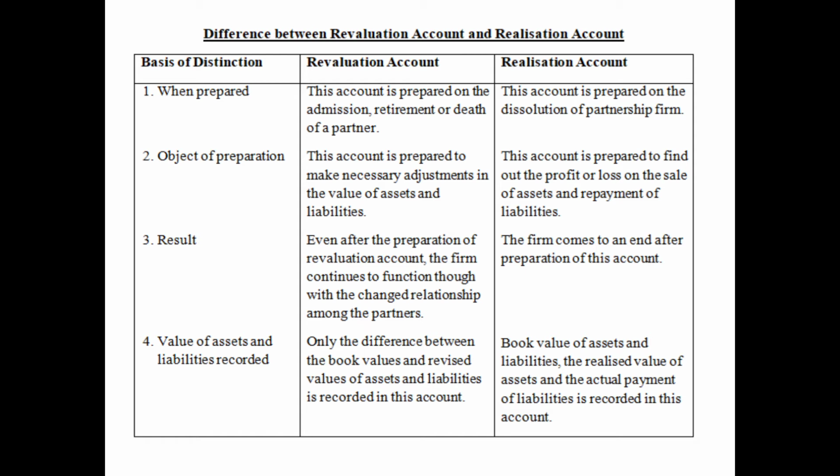Then the object of preparation. Revaluation account is basically prepared to make necessary adjustments in the value of assets and liabilities, or we can say revaluation account is prepared to revalue the assets and reassess the liabilities, whereas realization account is prepared to find out the profit or loss on the sale of assets and repayment of liabilities. Then the result.